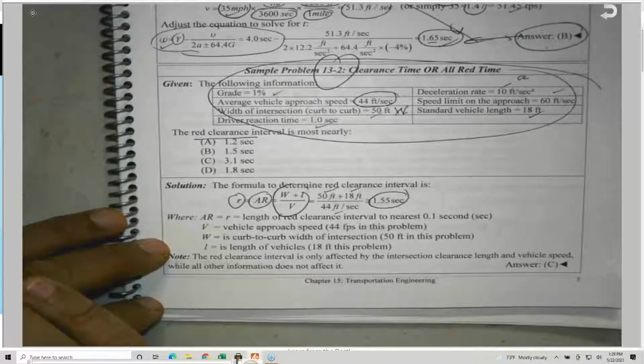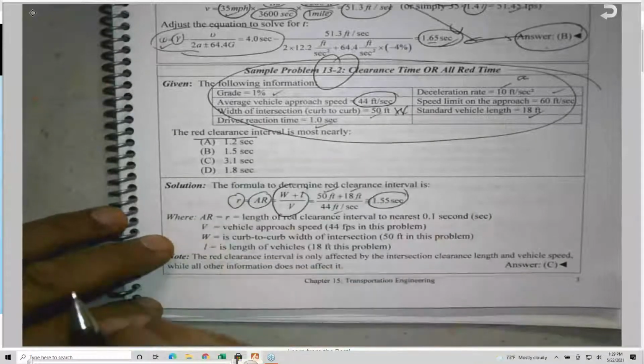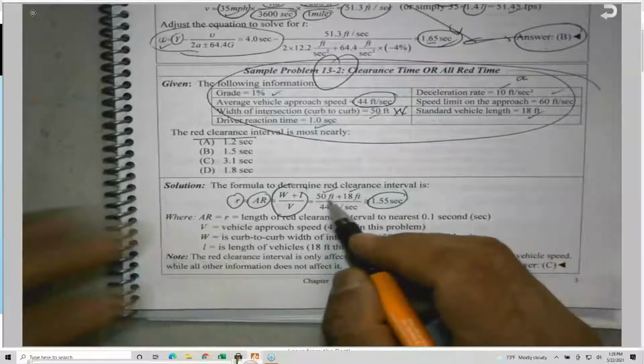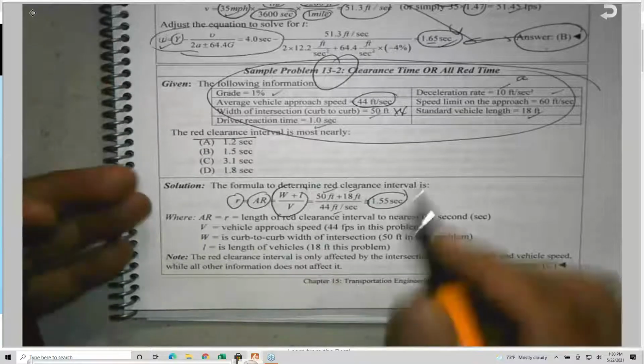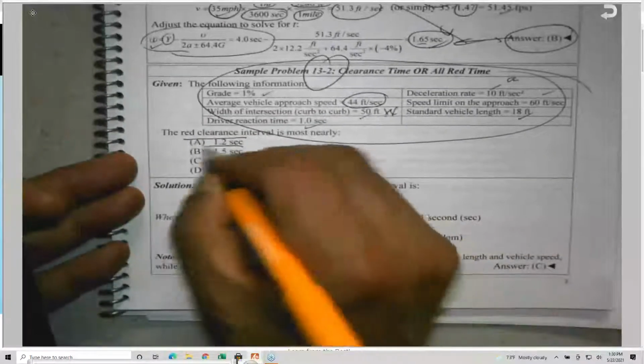It seems to me I rearranged these things. So is this correct? Let me double check here. So it is 50 feet plus 18, and 44 divided, so it is 1.55. So I will pick the answer B as in boy.